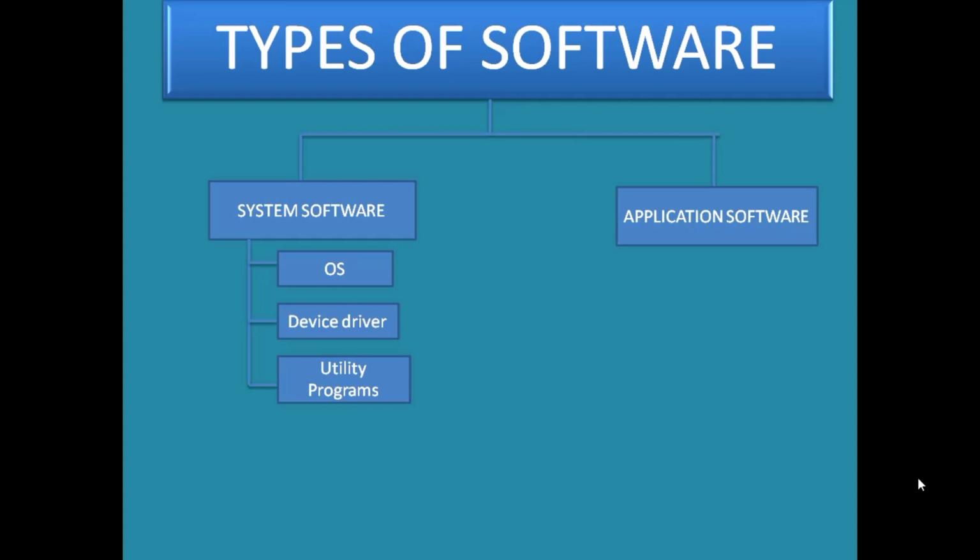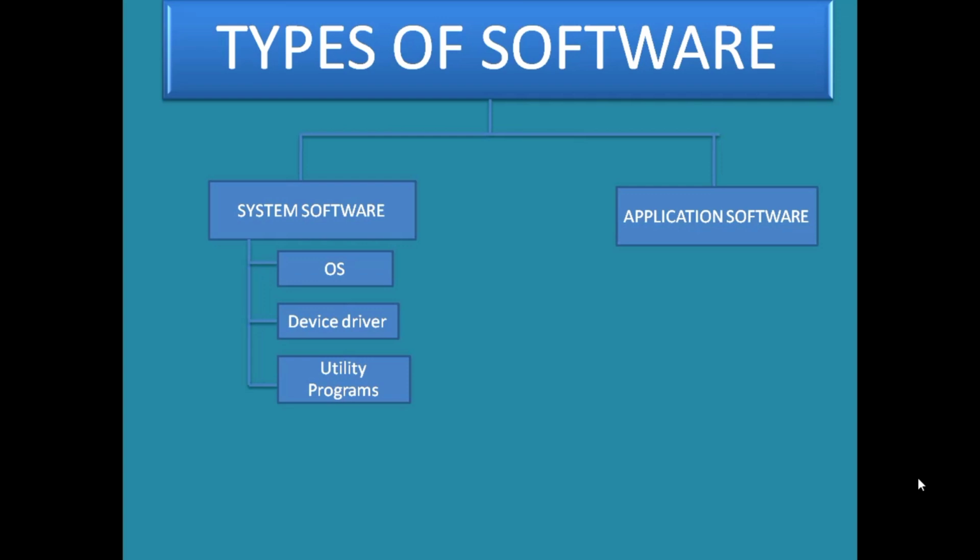Then device drivers. Device drivers are also software. These are used for a particular device, like when we buy a new printer from the market, along with the printer a device driver is provided. Why is it so? Because the printer is new for our computer. How will we introduce it to the computer?